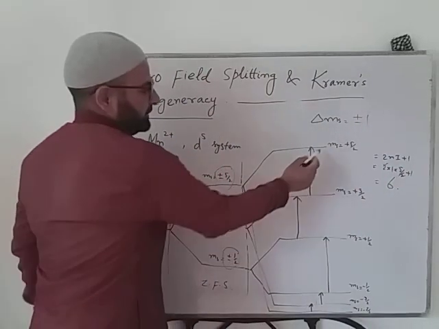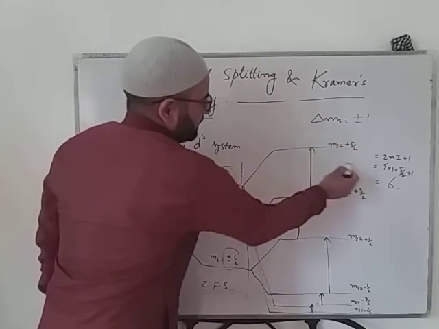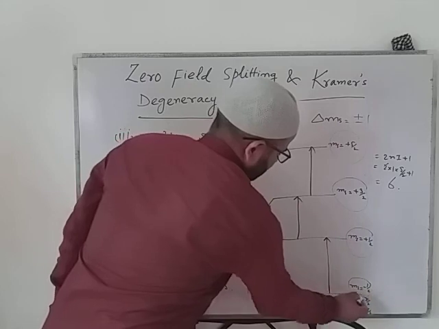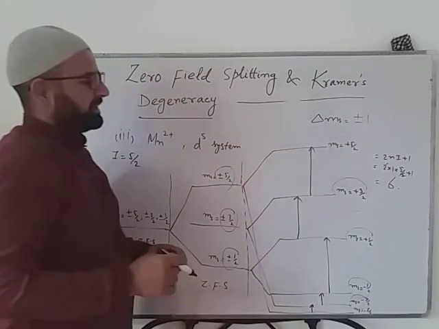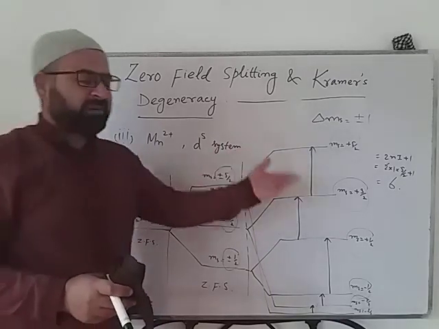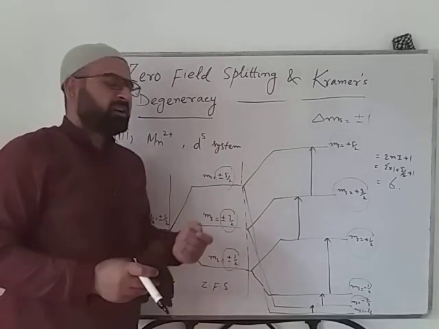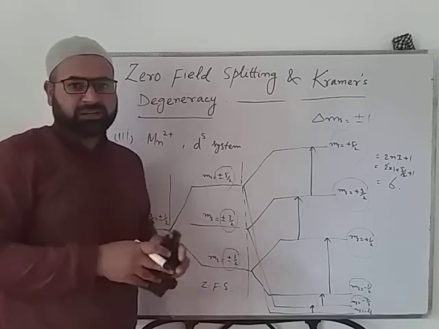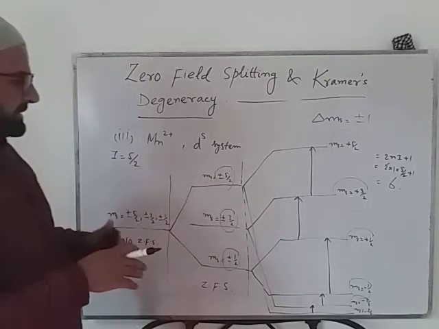So each spin state will be further split into 6 lines. As a result, the number of signals we will get is 5 into 6, that is 30. So if hyperfine splitting also happens here, we will get a complex spectrum having 30 signals, or 30 lines we can say.